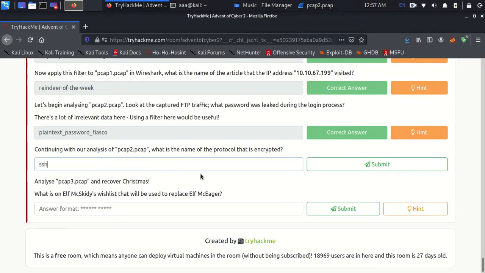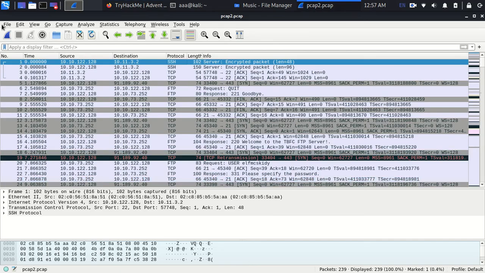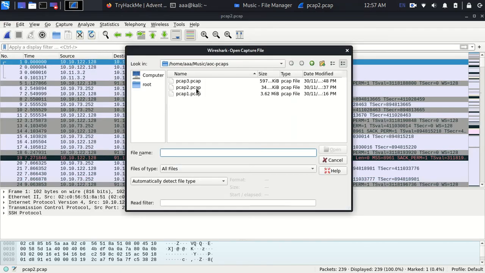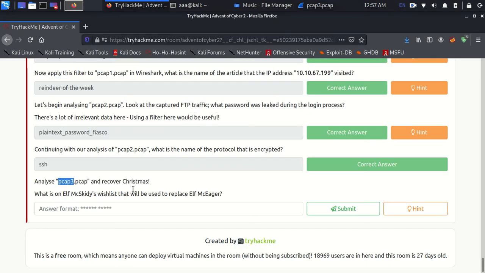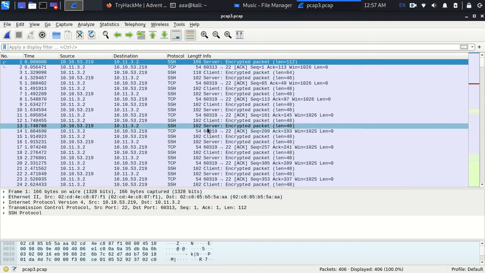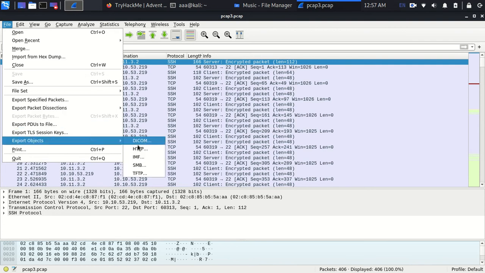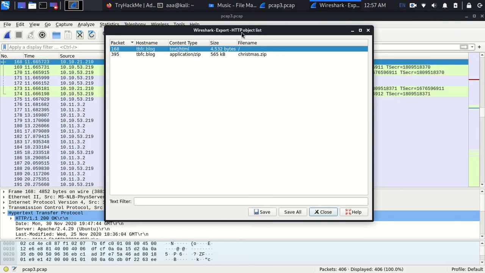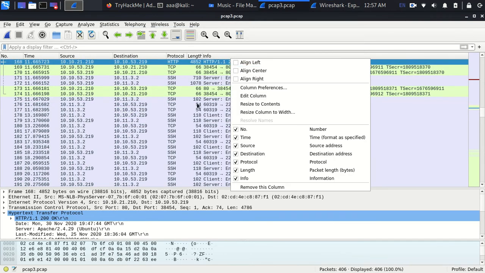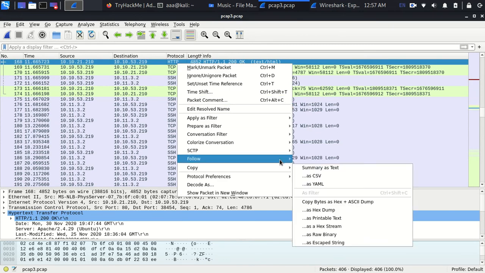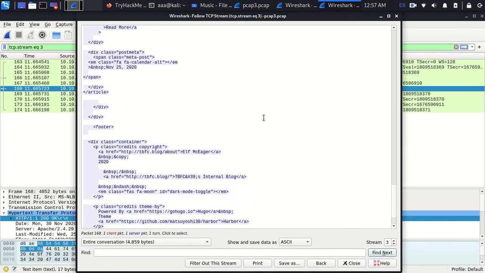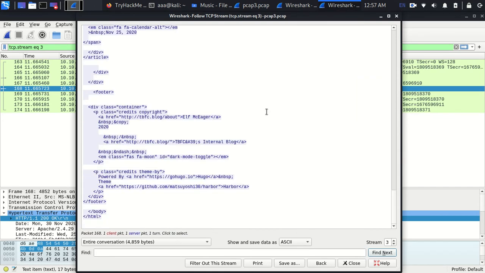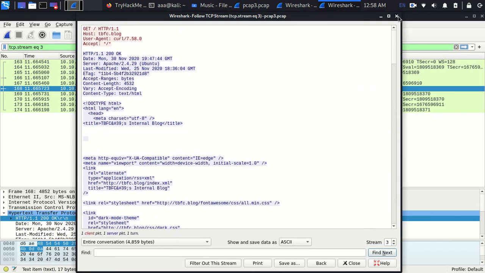Now this is PCAP3. File, open PCAP3, and what is on Milk City's wish list that he wishes to replace? I guess this is like a list. So let me go to File, Export Objects, HTTP, and there are these two things. Let me click on one of these, follow, and one of these is like a website. It might be saying something. And let's open the second one.